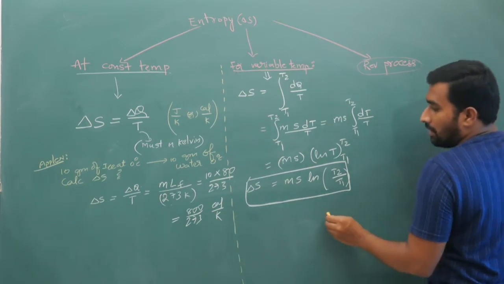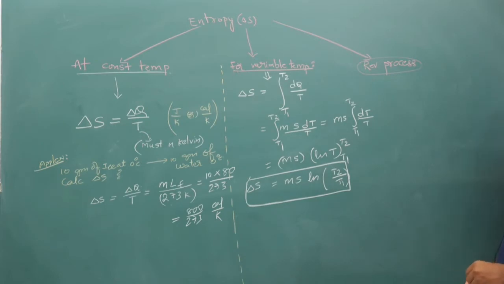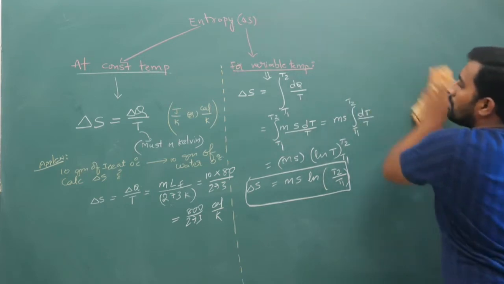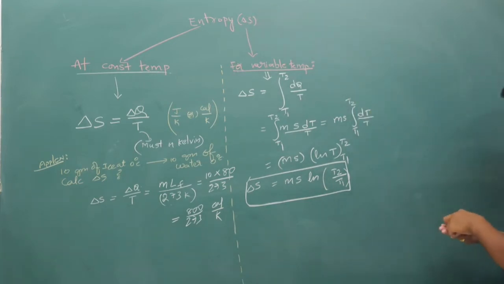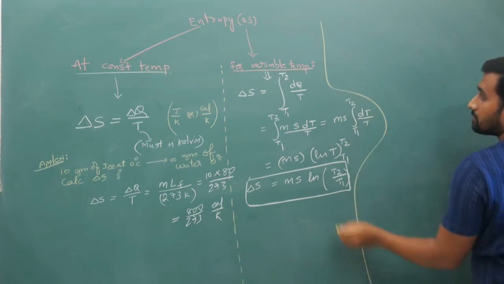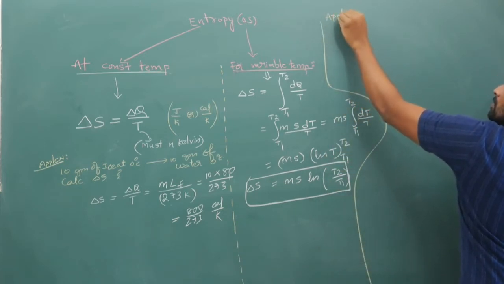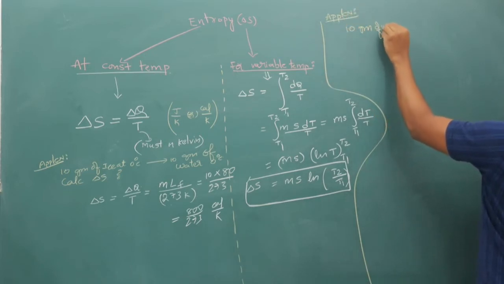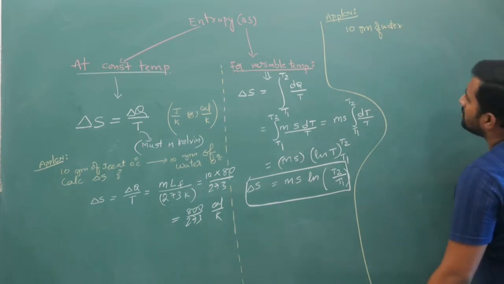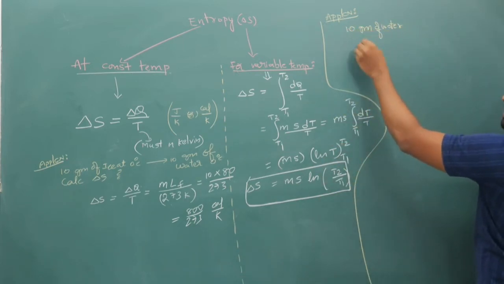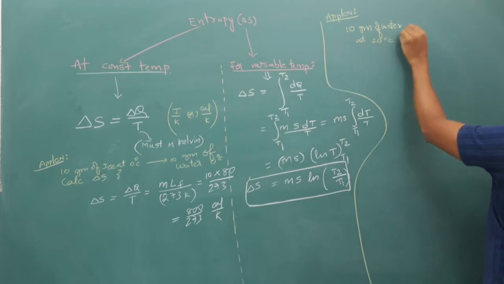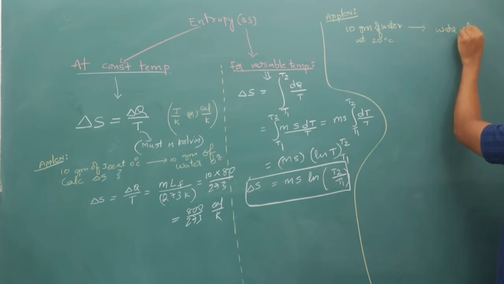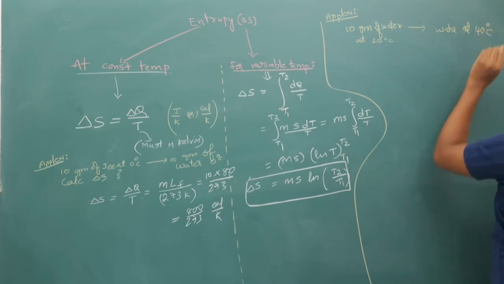Okay, right? Now based on this, for reversible process I will explain, but based on this also we need to do a question. So now let us say your question is like this. You have 10 grams of water at 20 degrees centigrade getting converted to 10 grams of water at, let us say, some 40 degrees centigrade.